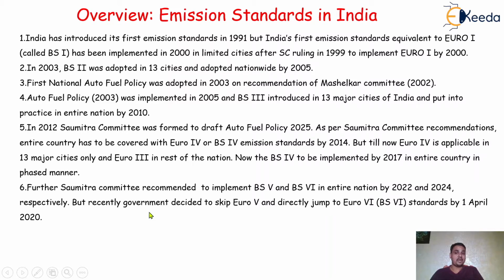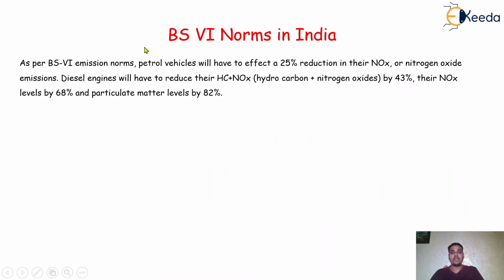But recently, the government of India decided to skip Euro 5 and directly jump to Euro 6, that is Bharat Stage 6 standards, by 1st April 2020. So right now in India, the BS6 norms are implemented in the automobile sector. What are these BS6 norms in India? According to the BS6 norms, the government of India has set limits on the amount of pollutants that will come out of different vehicles. I'm just giving you a small overview of these BS6 norms in India.